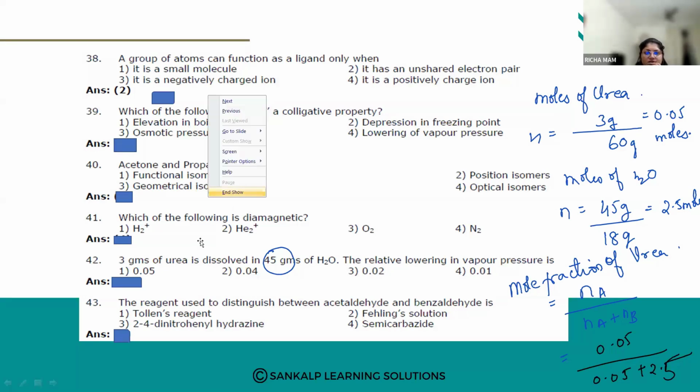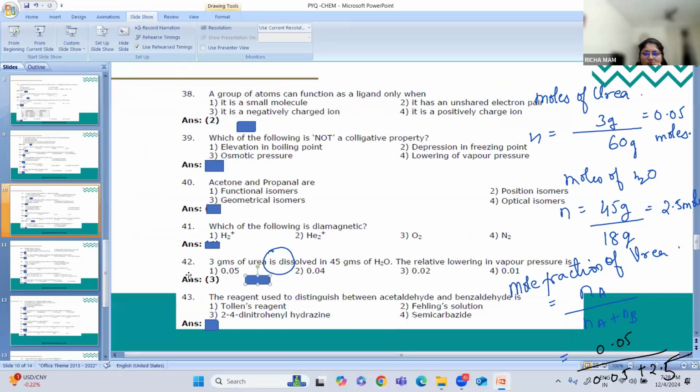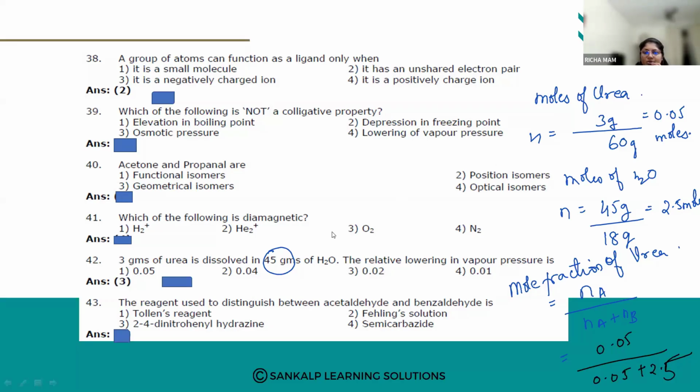Let us see. 0.05 plus 2.5 is 2.55, and 0.05 is divided by it. So 0.05 divided by 2.55 gives 0.02. Are you getting the same?